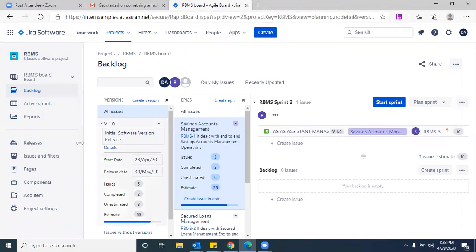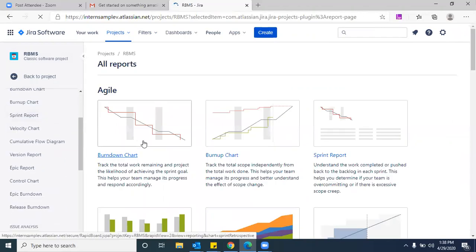Yes. Okay. And now getting into the reports, we have plenty of reports here, but in the majority of cases we go for burn down charts. In a few scenarios, even burn up charts as well. See, the diagram itself shows burn down is nothing but how much pending work is there. Burn up represents how much work you have done.